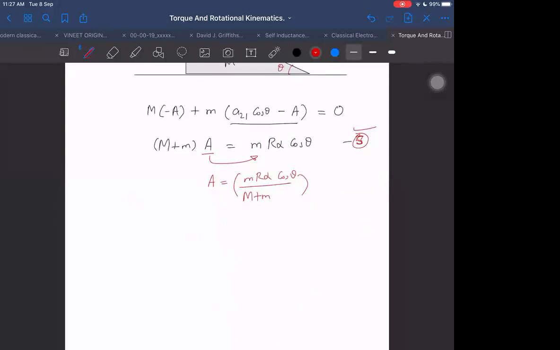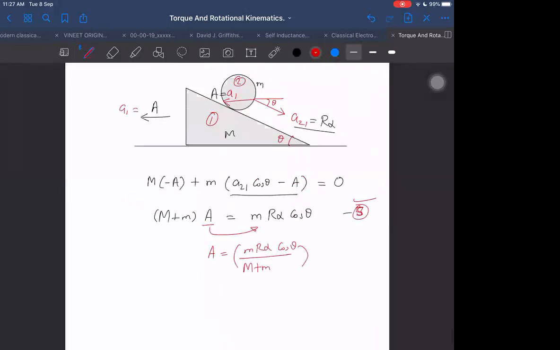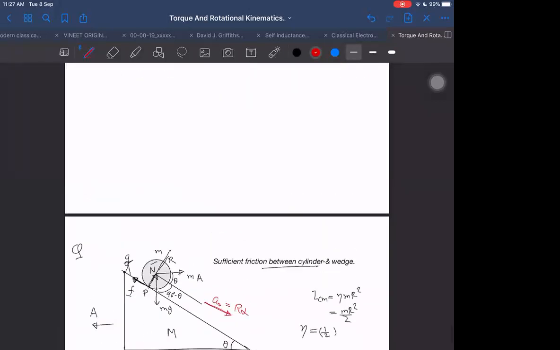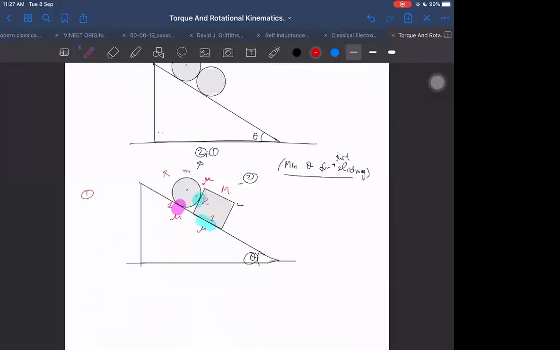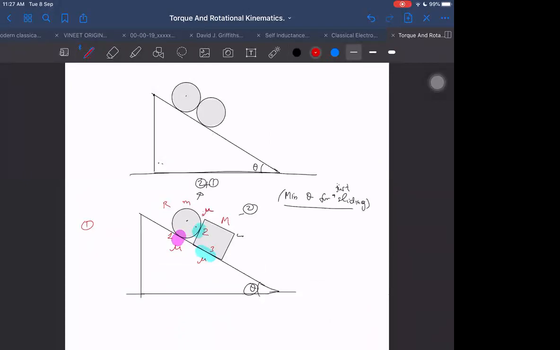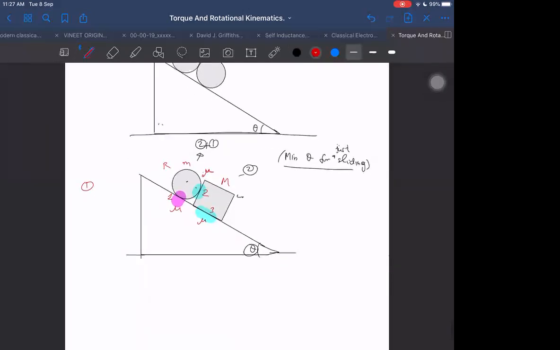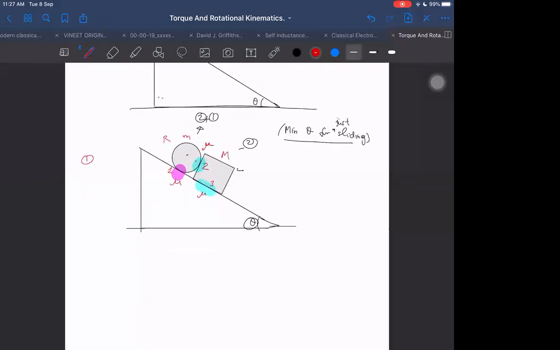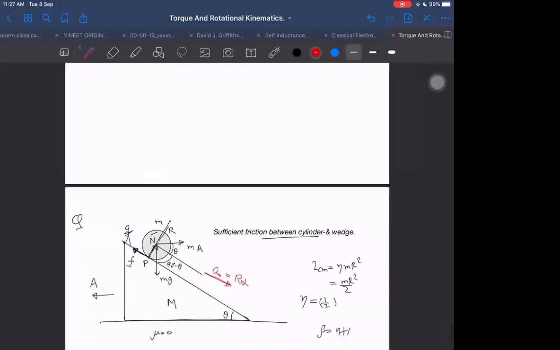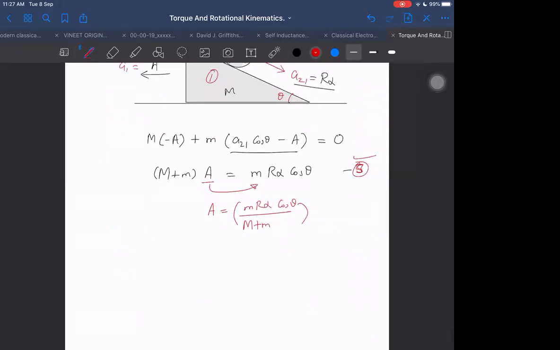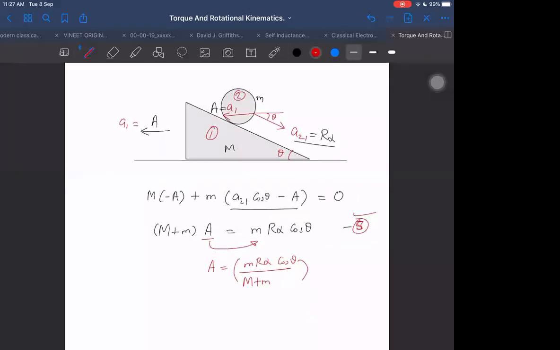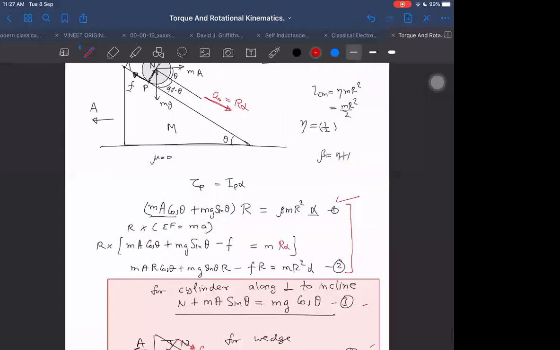Next, from here. Now then, when there are two such, one cylinder and one mass also, you finish it. Don't leave it here. I have left up to the equation. After that, you finish it. We will do. You do it.